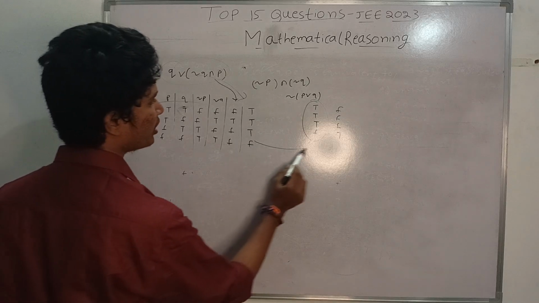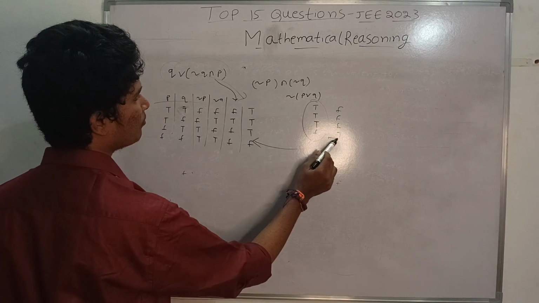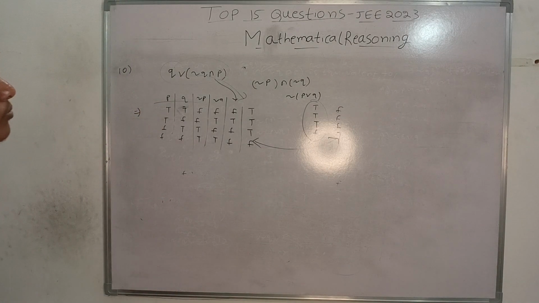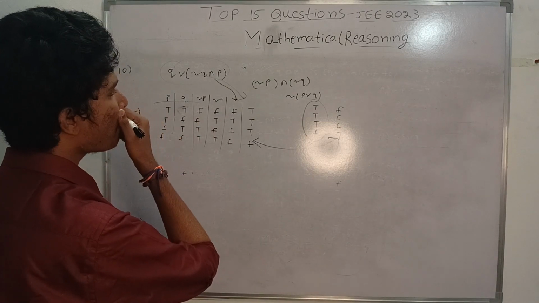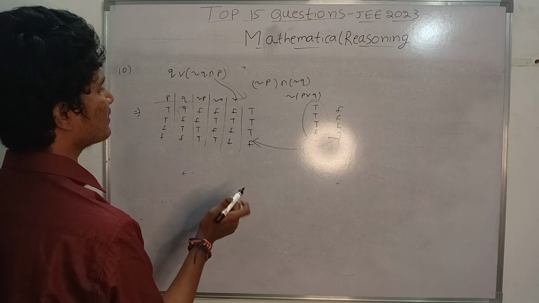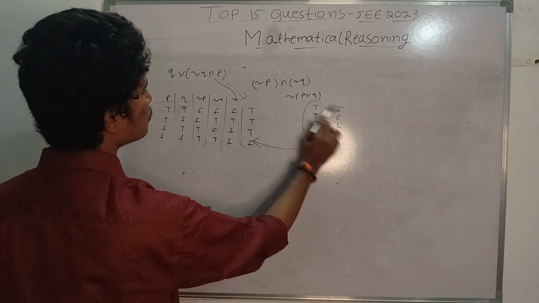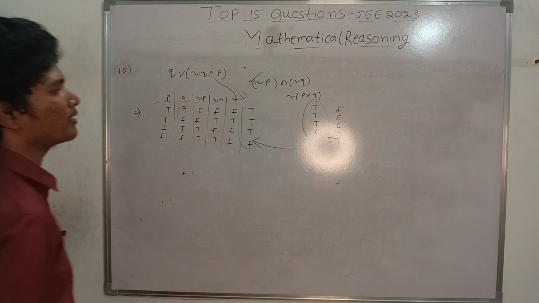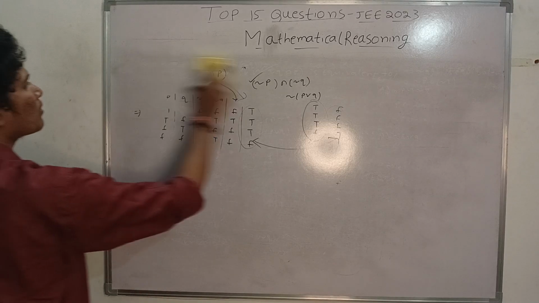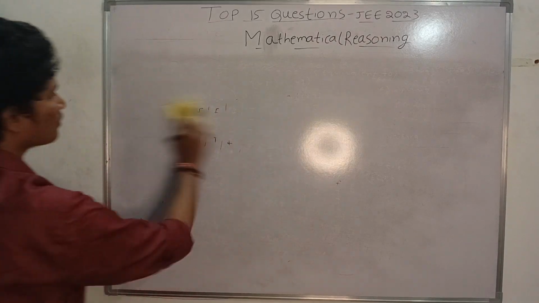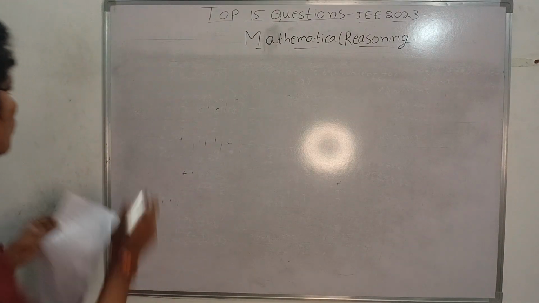So this is a contradiction here. So you can do like this. It is a contradiction. So this is the correct option. Option A is correct. Yes. And now 11th question.